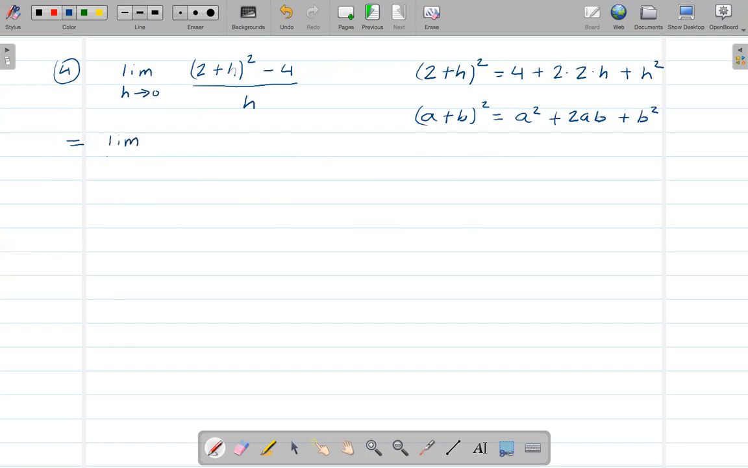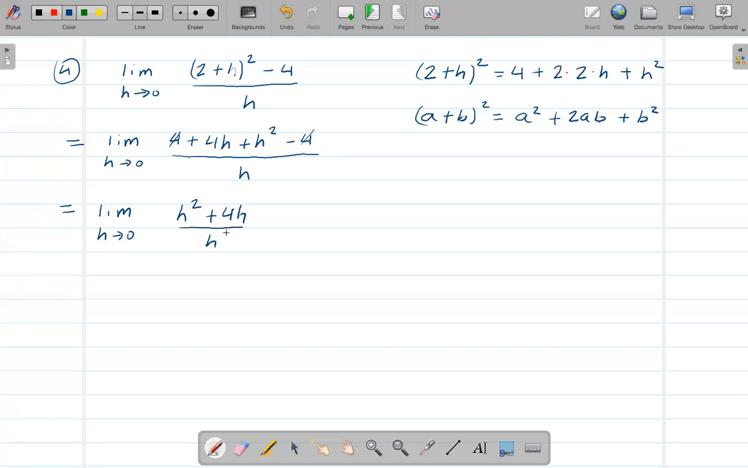So the limit as h goes to 0. On the top, for this one, (2 plus h) squared, I get 4 plus 2 times h, which is 4h, plus h squared, minus 4, over h, right? So now on the top, I can cancel positive 4 and negative 4. So that means on the top, we just have h squared plus 4h